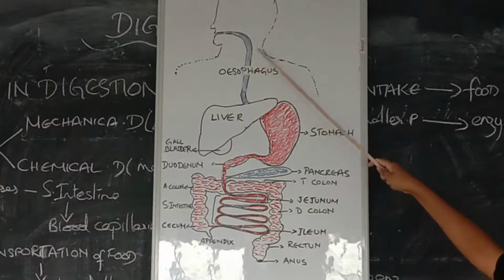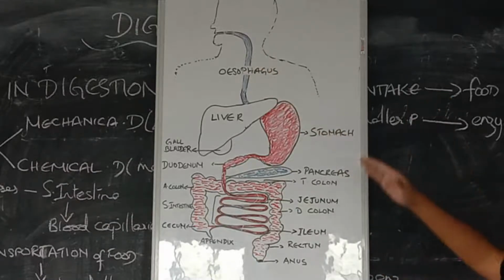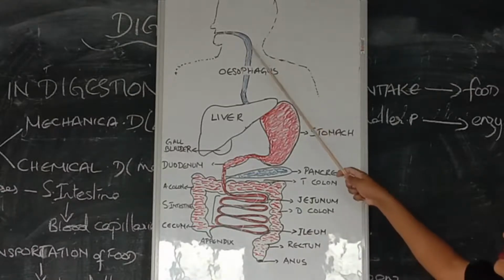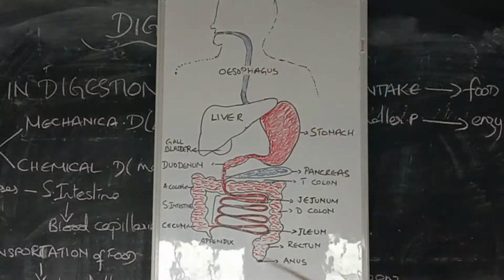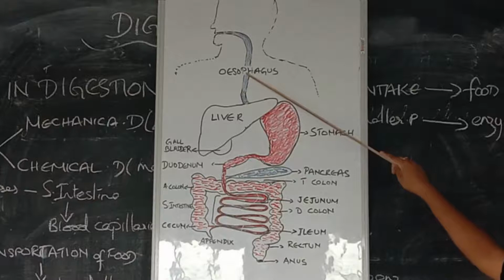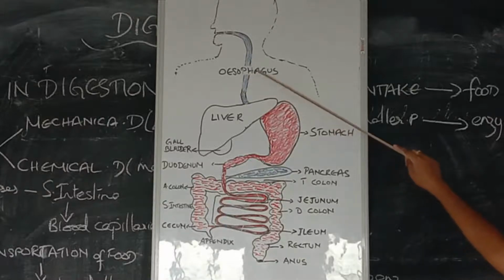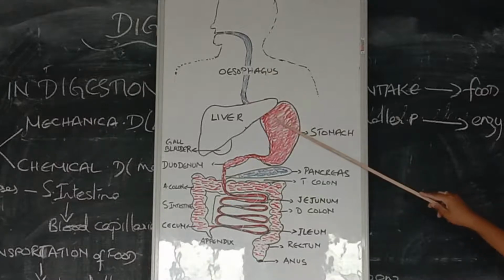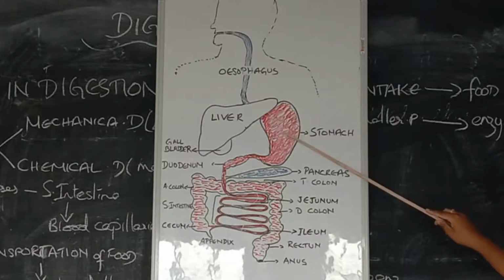Okay, that process of sending the food down is known as peristalsis. Due to the process of peristalsis, the food passes down the esophagus. Then after the esophagus, where does it reach? It reaches the stomach here.